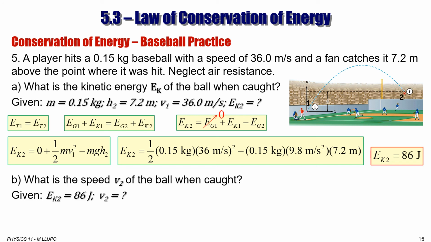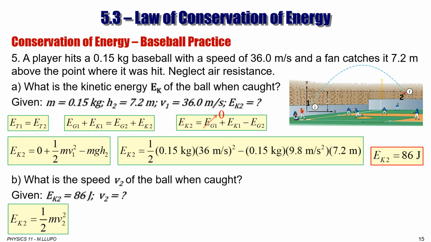B, what is the speed V2 of the ball when it's caught? Now, this is a typical problem where we have no choice. We can use whatever calculated values in A to solve for B. So we have the mass that is already given, and we have the calculated value EK2 in order to find V2.